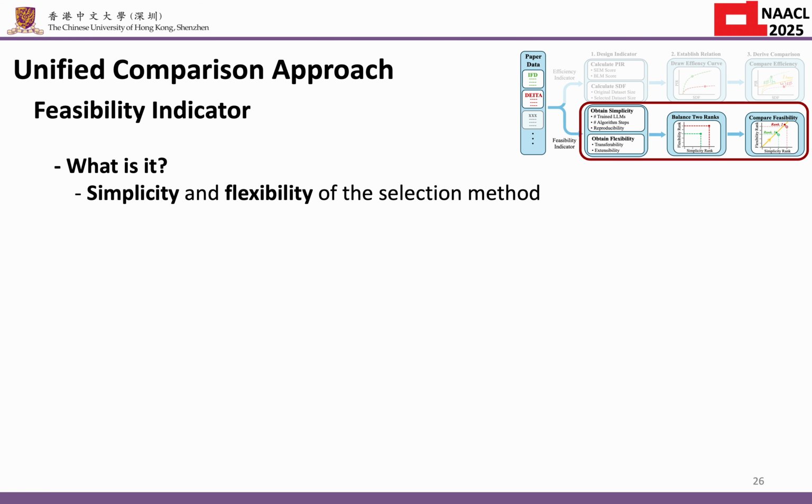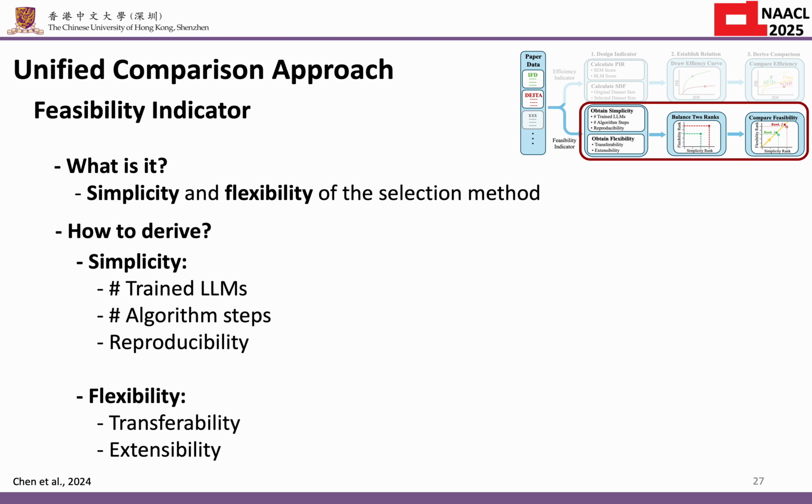Unlike previous studies that primarily focus only on efficiency, we also consider the feasibility of each method, which is evaluated using simplicity and flexibility. For simplicity, we consider the following aspects: the number of LLM trained, the number of its selection algorithm steps, and reproducibility, measured by whether it's open sourced or not. For flexibility, we consider whether the model is transferable or extensible. Transferability is determined by whether the model and the dataset can be replaced without retraining. And the extensibility is determined by whether the model relies on ChatGPT-like proprietary models.